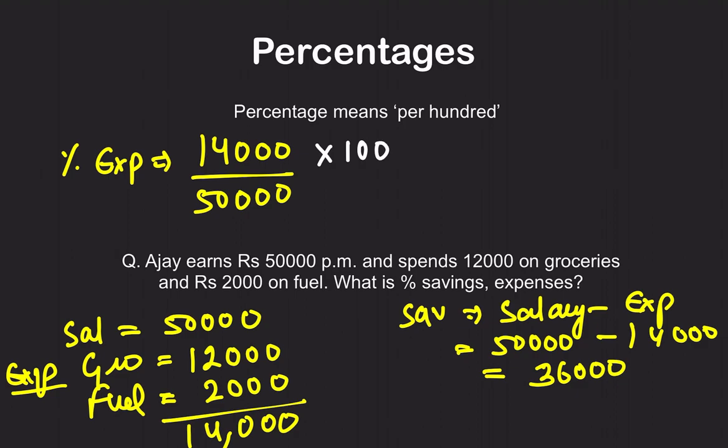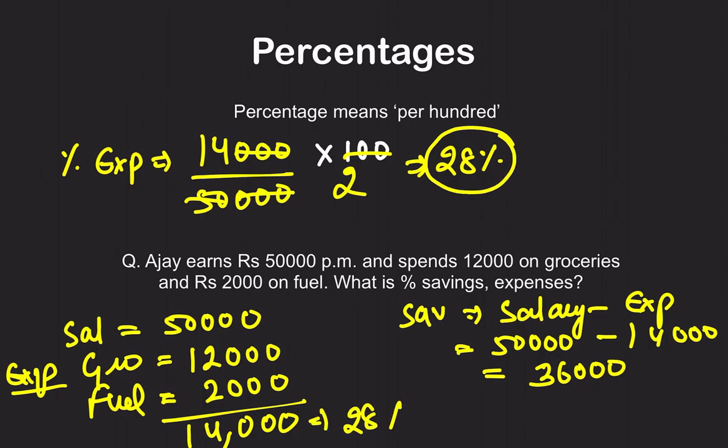Just this much is sufficient. So 14 by 50,000 into 100. That's all you need to do to get a percentage. Solving it, you will get 28%. So 28% is his total expenses.